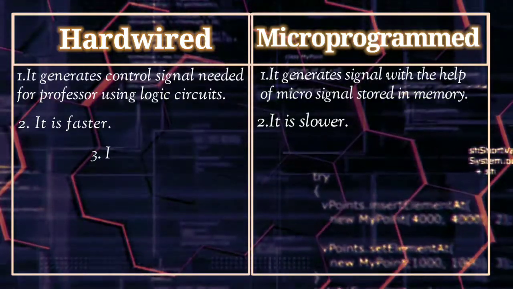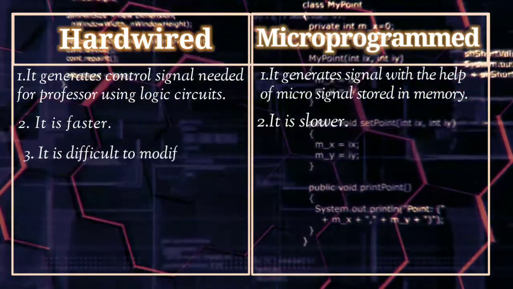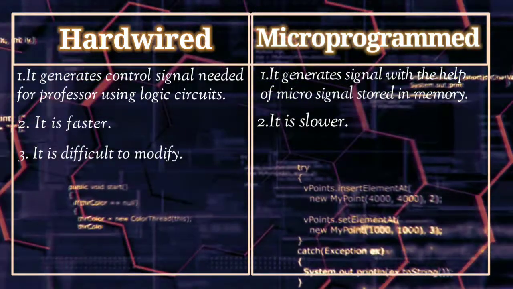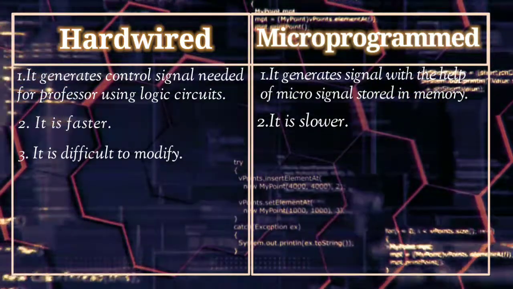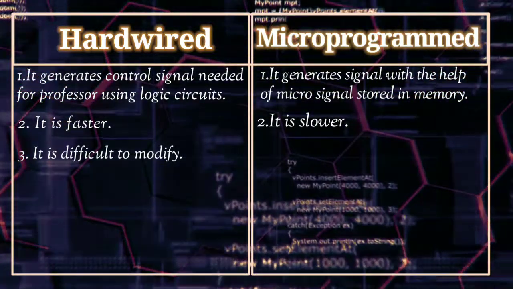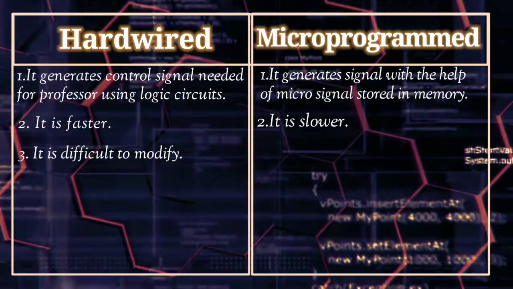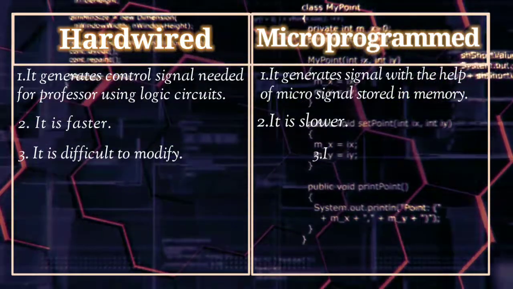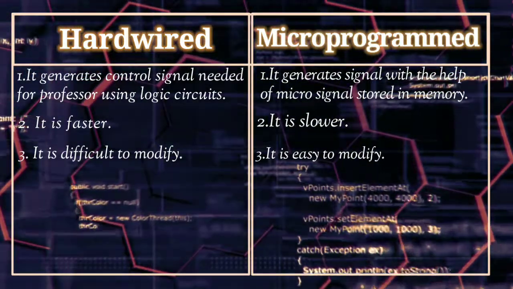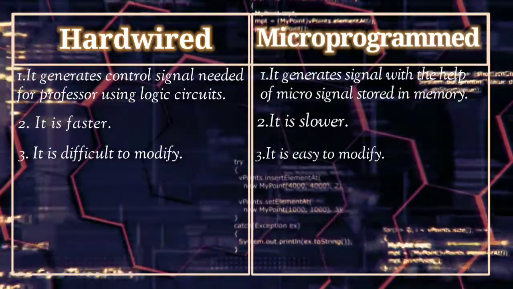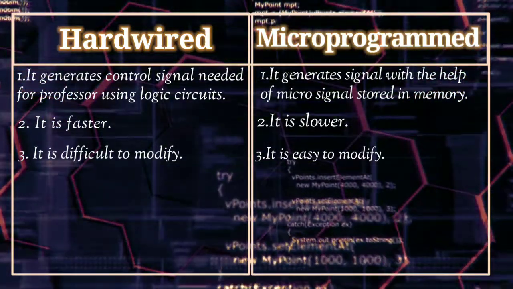Okay, next is, hardware control unit is difficult to modify. Why so? Because everything is hardwired. So if you make a bit of change, then you need to change the wiring of it, which is a bit tough. But the microprogram control unit is easy to modify because you just need to replace the old instruction with the new one.